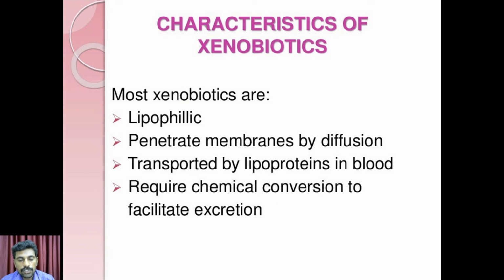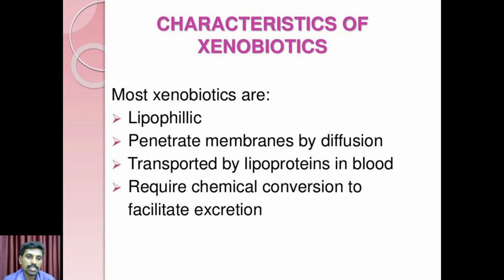Now, the characteristics of xenobiotics. Most xenobiotics are lipophilic in nature. They are generally lipophilic and are rendered more hydrophilic by metabolic processes. Lipophilic xenobiotics are often first metabolized by phase 1 reactions. They also penetrate membranes by diffusion, which normally occurs in all biological membranes. Xenobiotics easily enter the body by means of hydrophobicity.